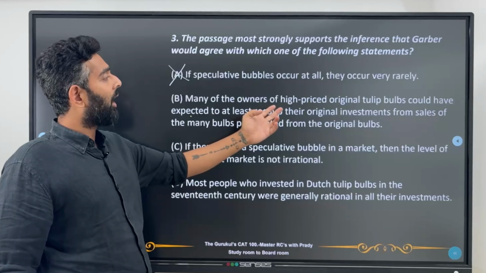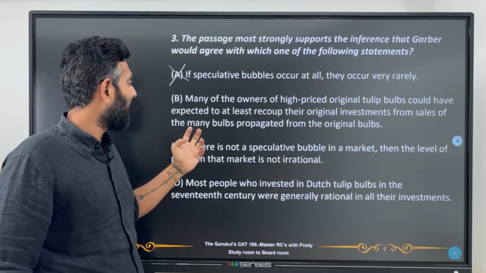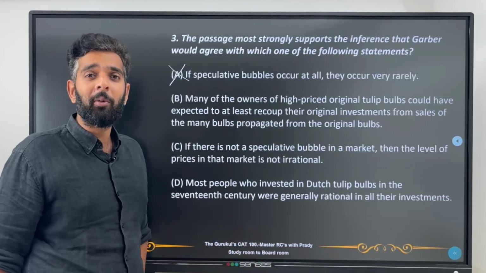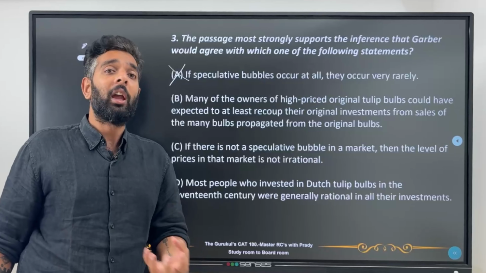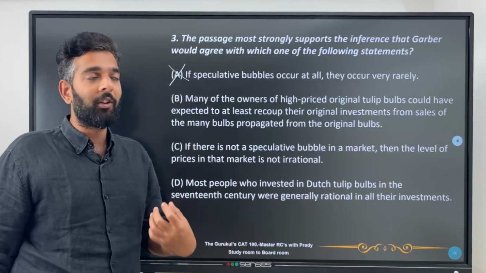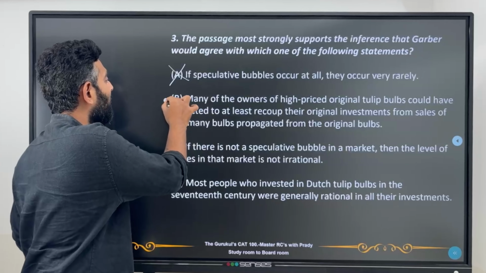Many of the owners of the high-priced original tulip bulbs could have expected to at least recoup their original investments from sales of the many bulbs propagated from the original bulbs. Now see, Garber was actually saying that when these descendant bulbs come, there are so many of them that you would get a return on investment, no? So he could definitely agree that they'll at least get back their original investment. So this could be an answer.